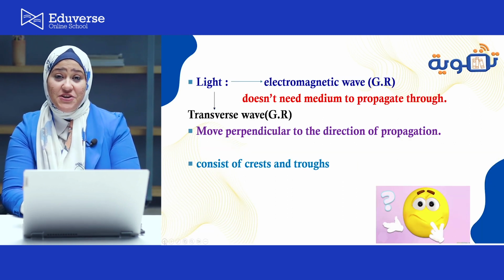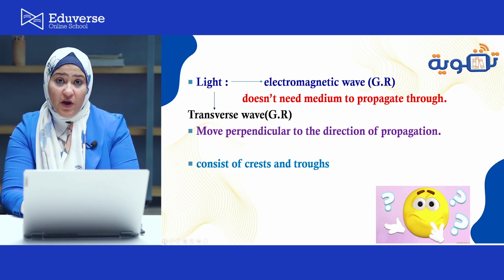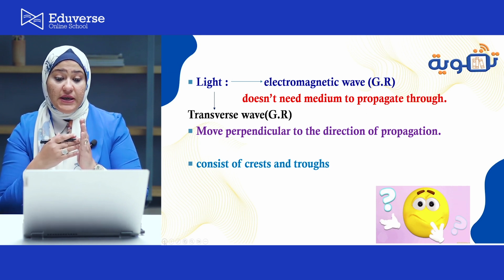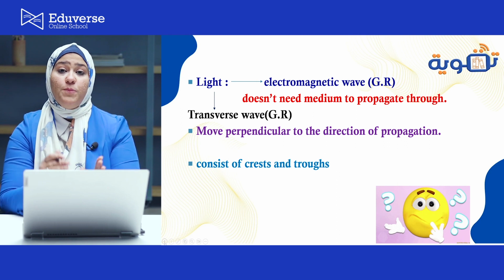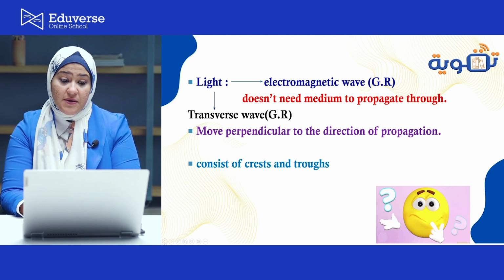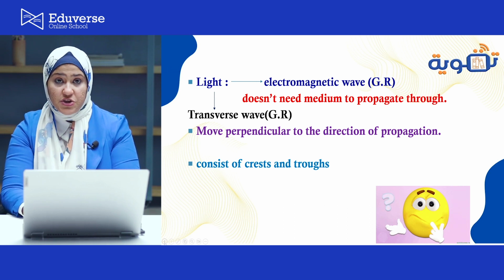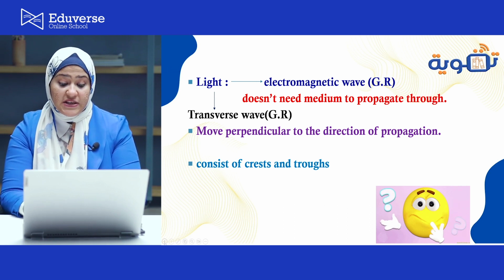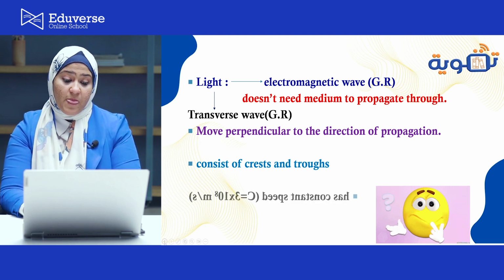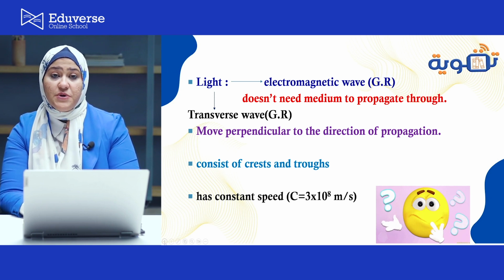Let's talk about the nature of light. Light is an electromagnetic wave. Why? Because it doesn't need a medium to propagate through. And it is also a transverse wave. Why? Because it moves perpendicular to the direction of propagation. And transverse also means it consists of crests and troughs. The speed of light equals 3 times 10 to the power 8 meters per second.